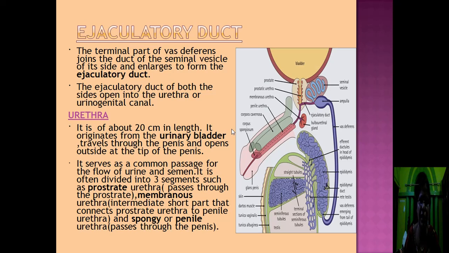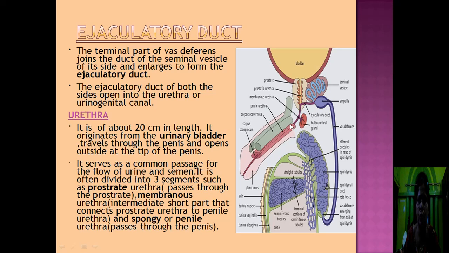The prostatic urethra passes through the prostate gland. You can see here, this is the urinary bladder. Here is the prostatic urethra, because it passes through the prostate gland, so this is known as the prostatic urethra. Now next part of the urethra, where the ejaculatory duct opens, this part is known as membranous urethra. Then the last part is known as penile urethra that passes through the penis.